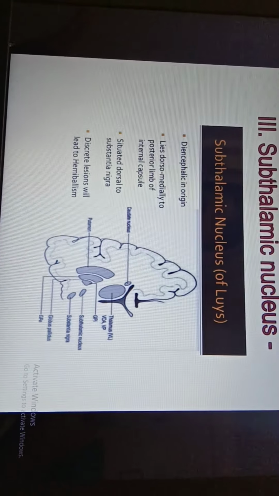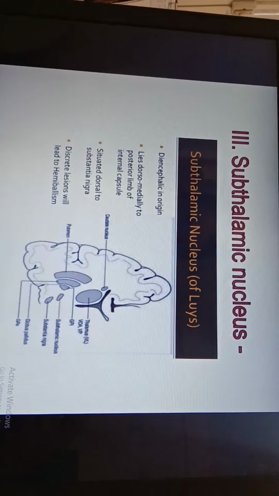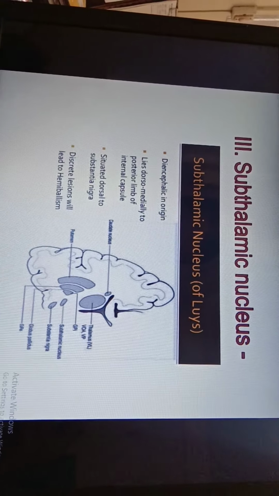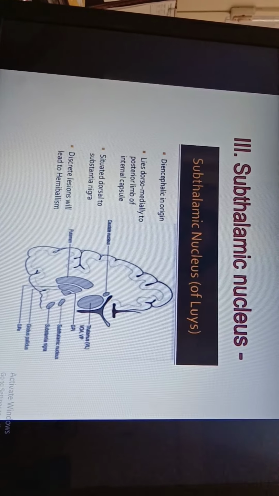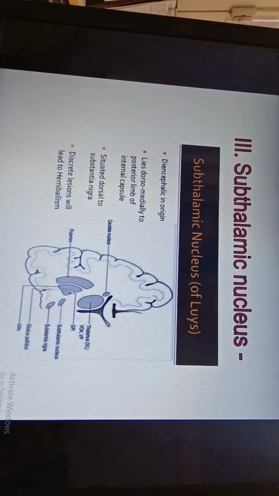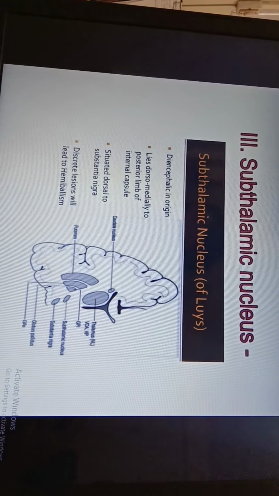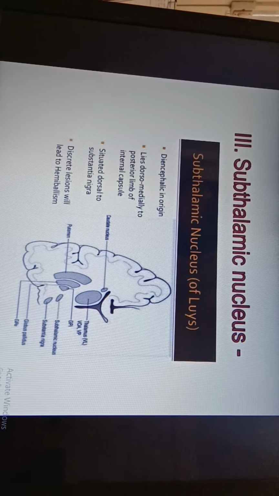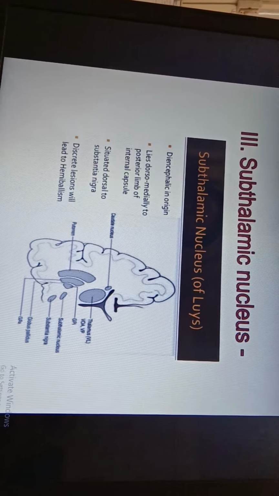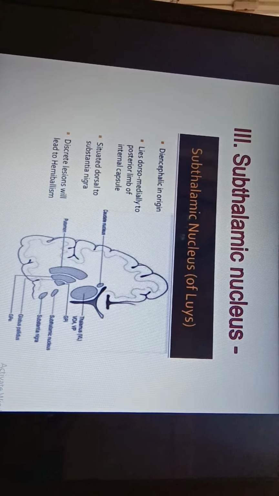That is the subthalamic nucleus, and it is present dorsal to the substantia nigra, and a lesion of this subthalamic nucleus may lead to hemibalismus. What is hemibalism? It is a type of chorea which is caused due to increase in muscle tone. That is called hemibalismus.